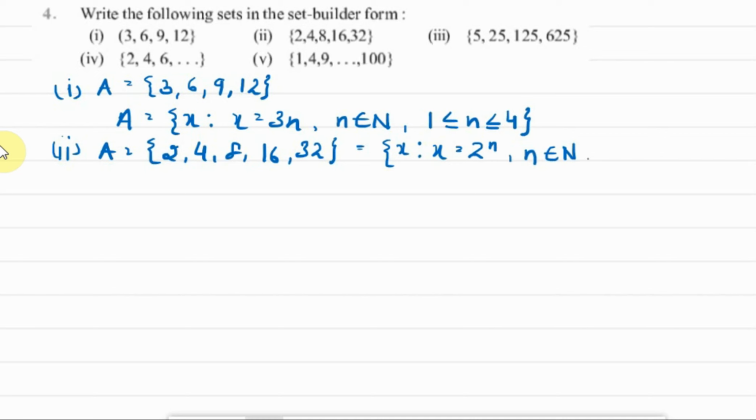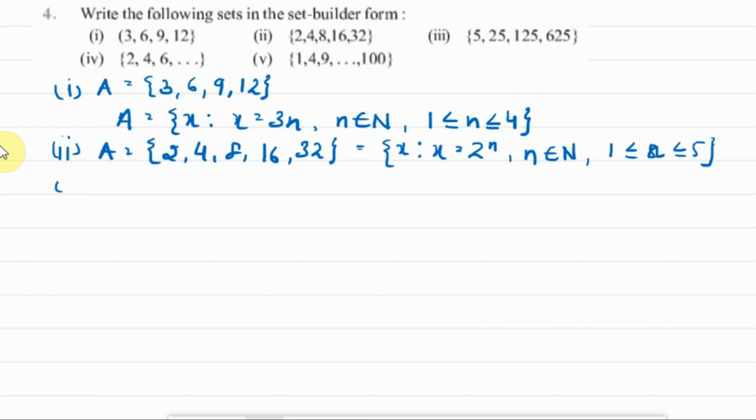Now, what is the range of n? It will be from 1 to 5. How 1 to 5? Because 2 raised to the power 1 will give you 2, and 2 raised to the power 5 you will get 32. That is why we have the range for n as 1 to 5. So this is the set builder form of part 2.